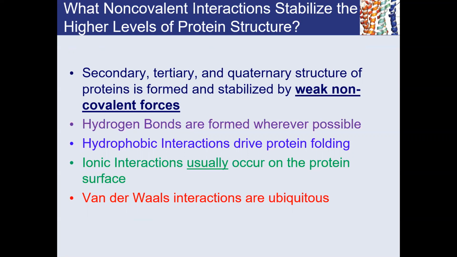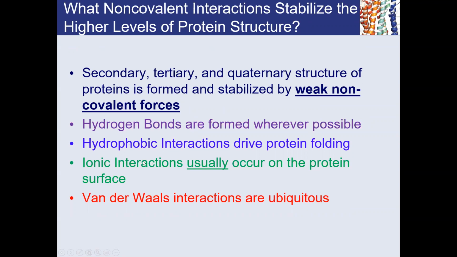Four weak non-covalent forces are listed here. Hydrogen bonds, and hydrophobic interactions. Hydrophobic interactions are crucial for protein folding. For many of the proteins, when they come out of the ribosome, it's the hydrophobic interactions of certain residues that start the process of protein folding.